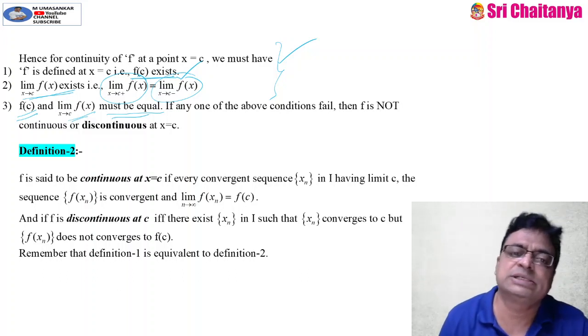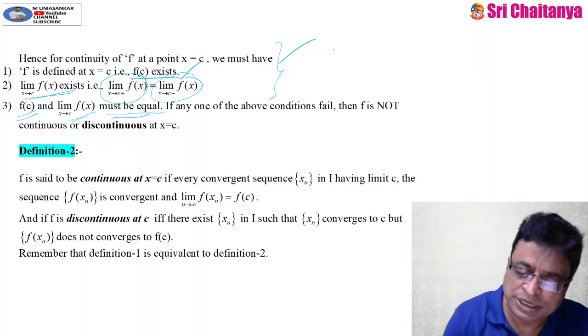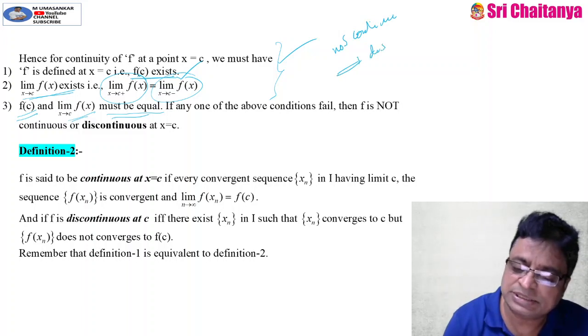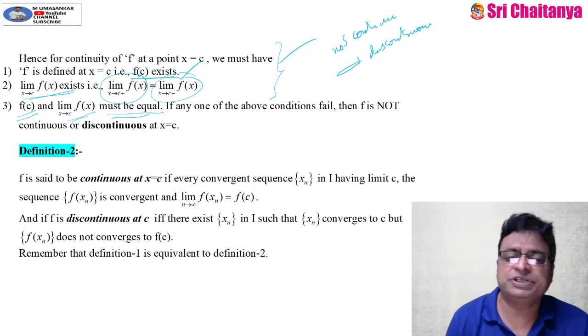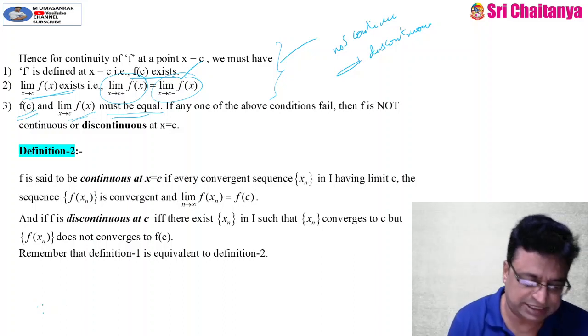We can call it a discontinuous function. So, not continuous implies what? Discontinuous. Any function which is not continuous is a discontinuous function.